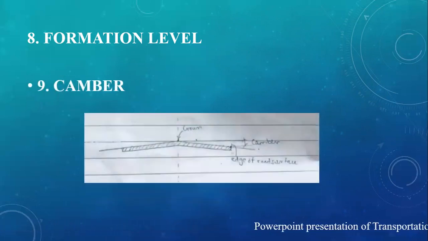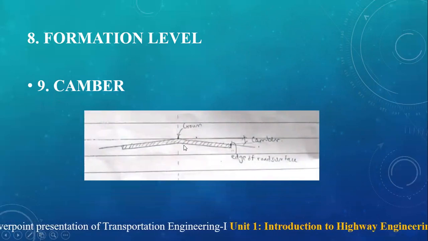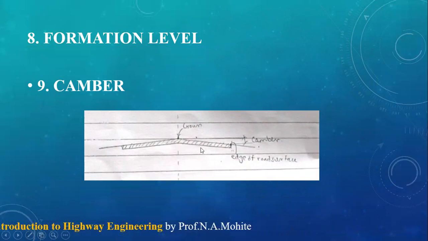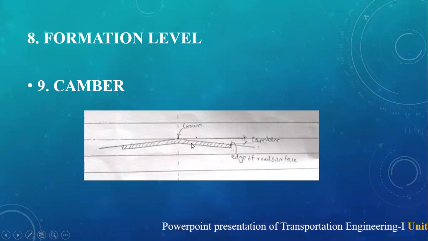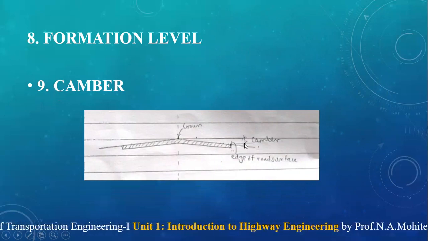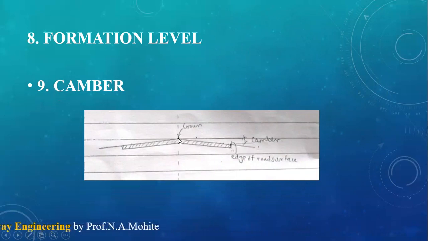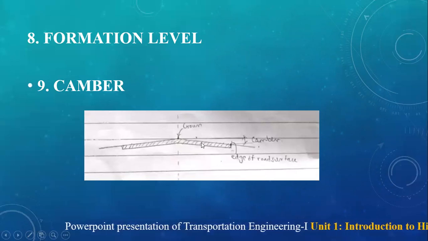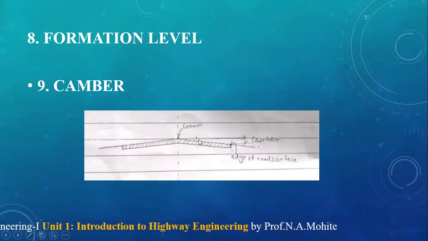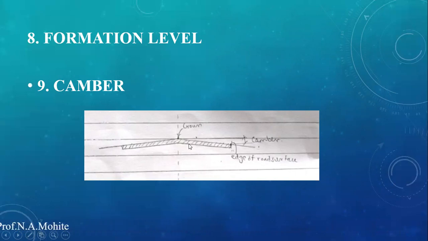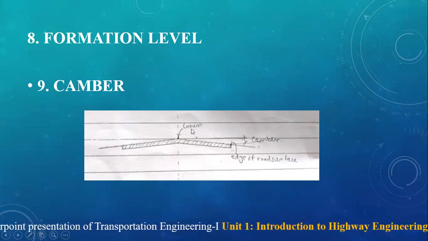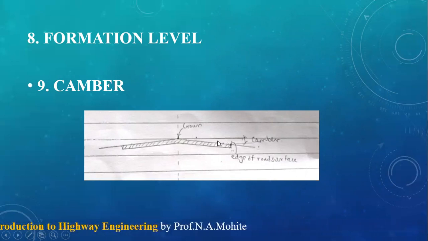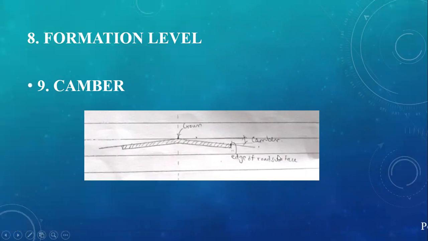Next term is the camber. Camber is a cross slope provided to the road surface in the transverse direction to drain off rainwater from the road surface. It is the vertical distance between the crown, which is the center part of the road, and the outer side of the road. This is the slope given in the transverse direction. Whenever there is rainfall, the water that enters the top surface of the pavement should directly drain off and enter the drainage.